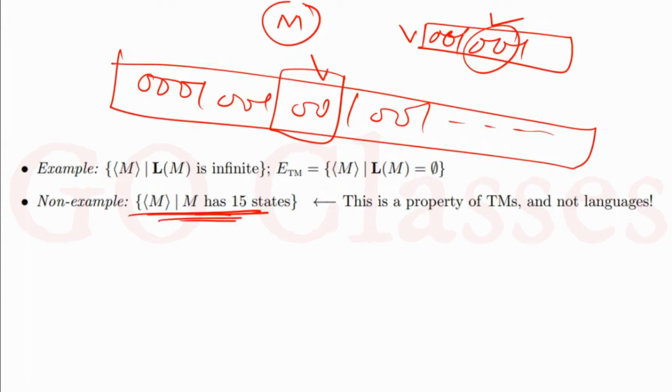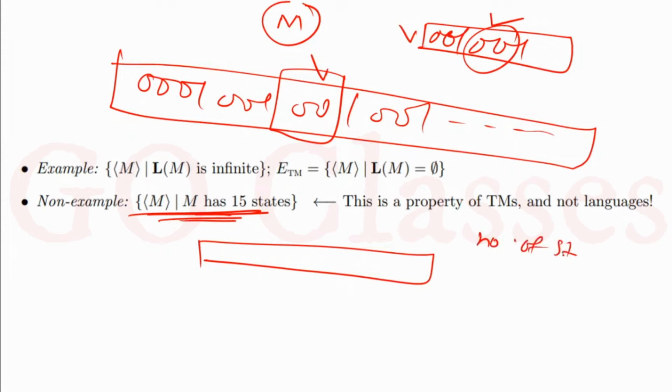Just by looking at the encoding, we can tell how many states are there, how many transitions are there, how many symbols in the alphabet are there. Many things we can say just by looking at the encoding: the number of states, the number of transitions, the number of input alphabet symbols, the number of tape alphabet symbols.